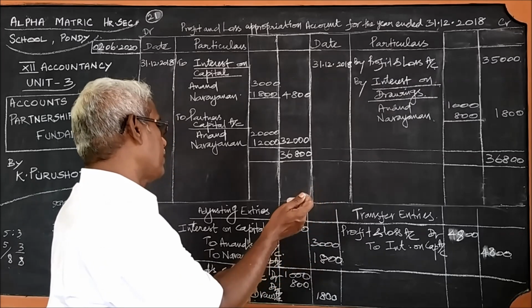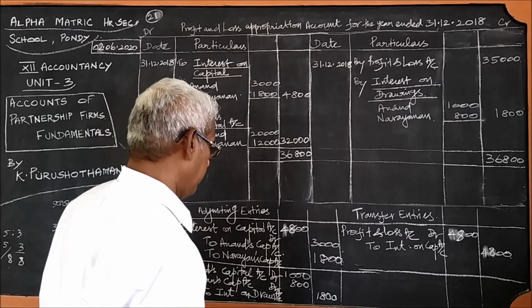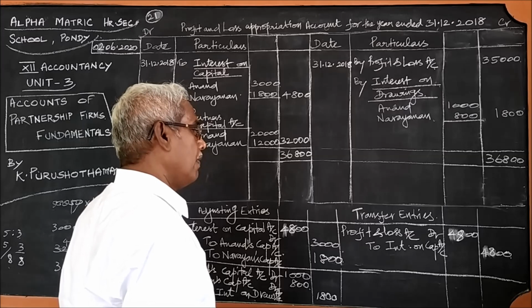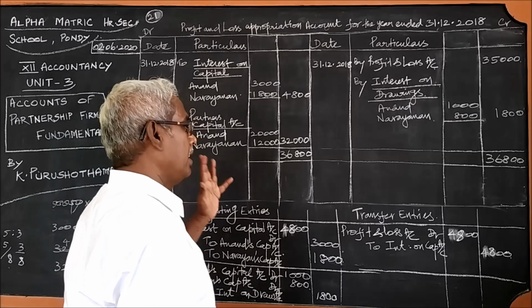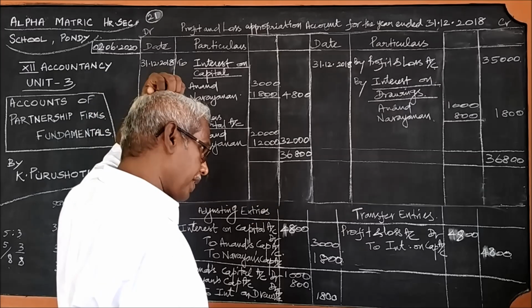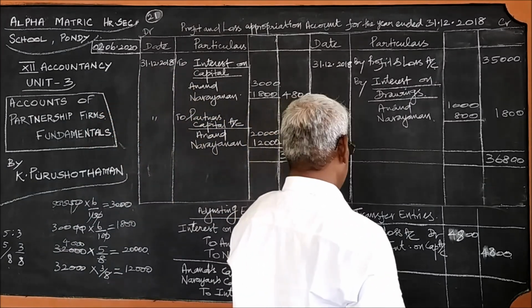Interest on drawings is a profit to the business, because for the amount drawn by the partners, the partners should pay interest to the business, so it is an income, it is a profit. Therefore, profit and loss account will appear on the credit side.